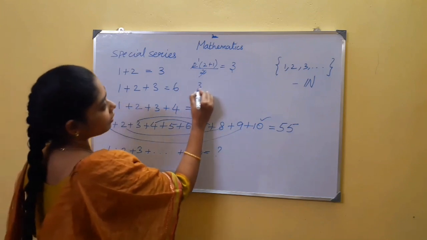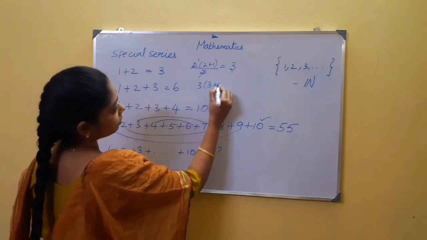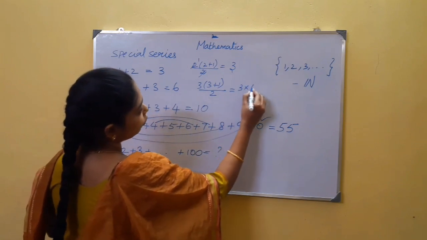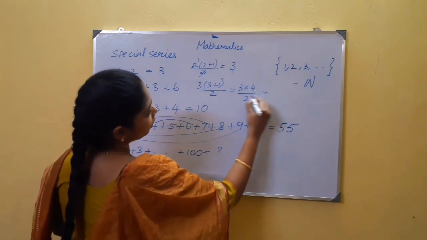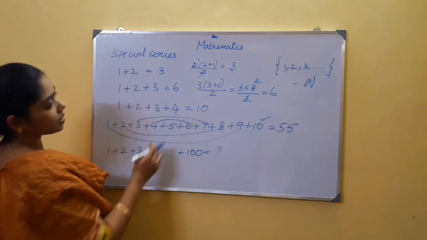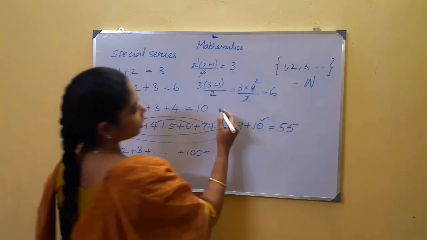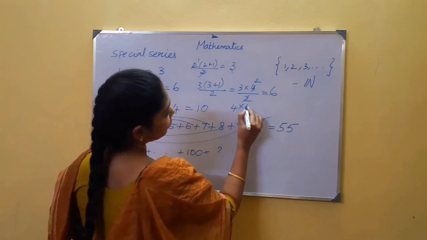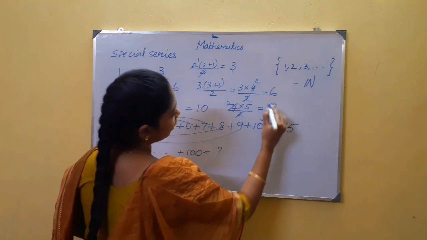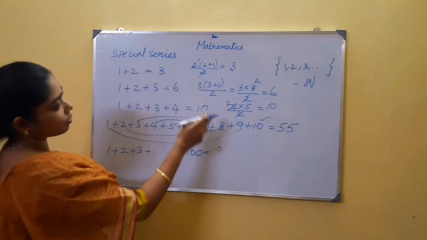I take 3, add 1 to it: 3 into 4 whole divided by 2. It gives you 6. For the next, the last number is 4. Take 4, adding 1 gives 5, whole divided by 2. Now 5 twos are 10. For these three series you get the same answer.